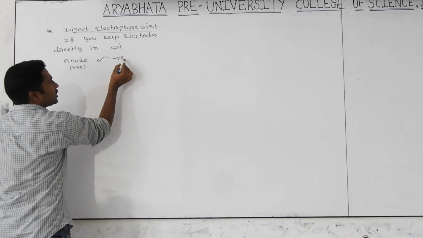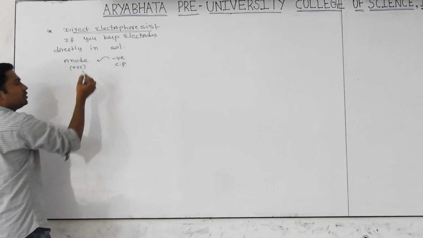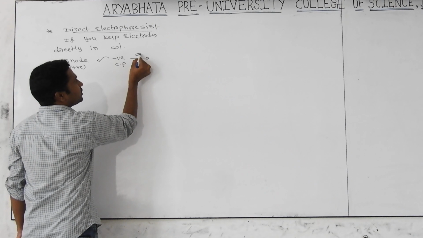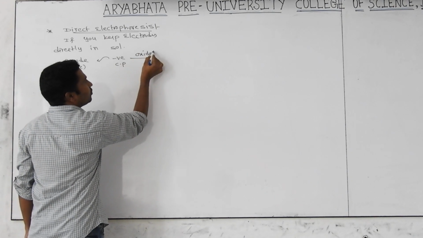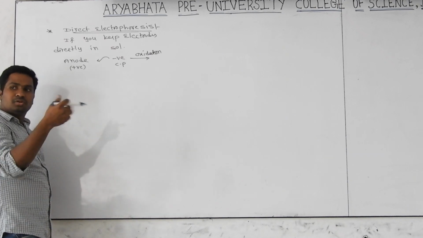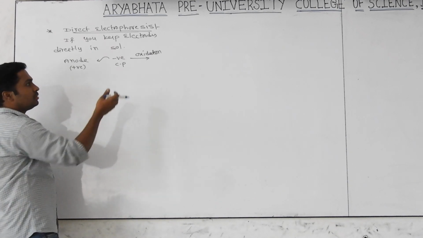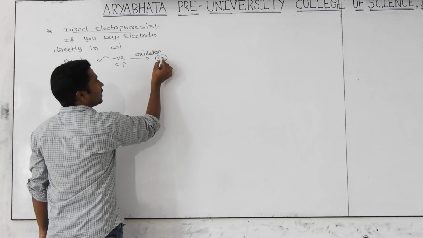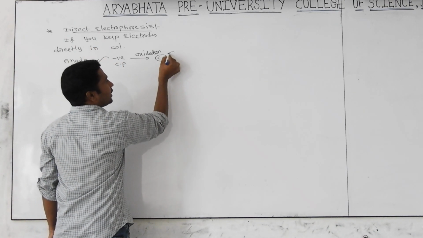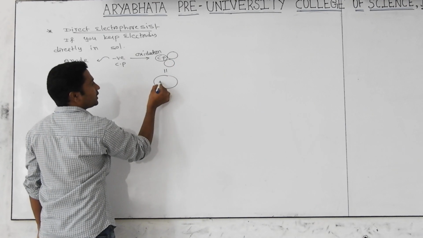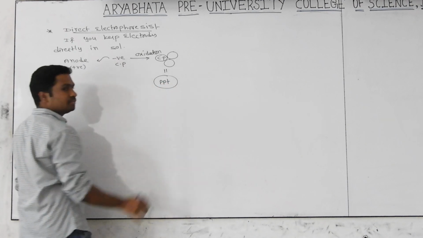The negatively charged colloidal particles move towards the anode. There oxidation will be going on. What is the meaning of oxidation? Losing of electrons. Means the negative charge will be lost. Then they become neutral colloidal particles. They aggregate together, becoming like a precipitate. Are you getting it or not?